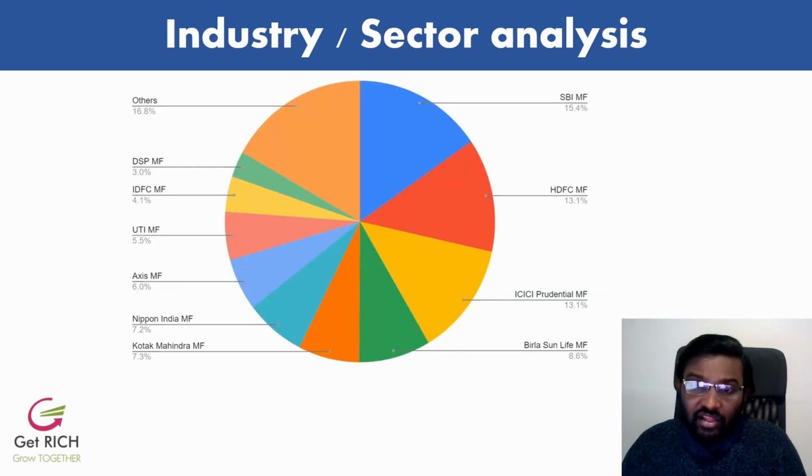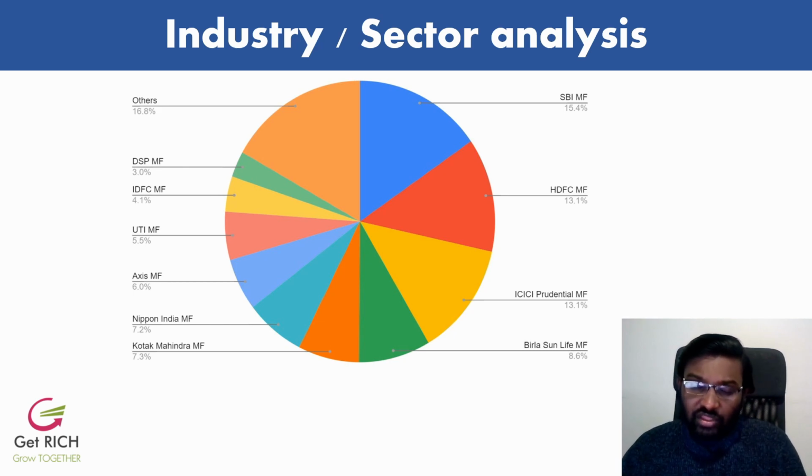And then the market leaders, so how can we do this? For example, this is the mutual fund industry, so the main thing is asset under management. I just found an open source which has the asset under management disclosed for the top 10 AMCs. So what I did, I just plotted a pie chart with the asset under management of each of these companies.